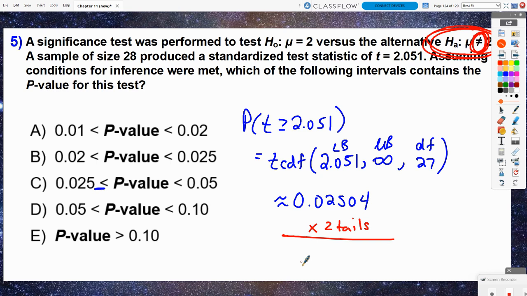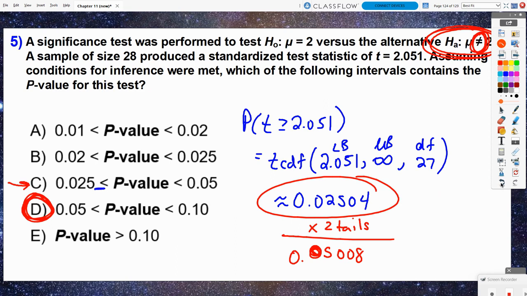So 0.02504 times 2 gives me basically a smidge over 5%, which now means our correct answer would be D instead of C. So if you forgot to double your p-value, you would have said C was the correct answer. But if you remembered to double the p-value because you checked the alternate hypothesis, and remember, if the alternate was less than or greater than, then we would just stick with this one-sided p-value. But since it was a two-sided test, we technically needed to double that p-value.